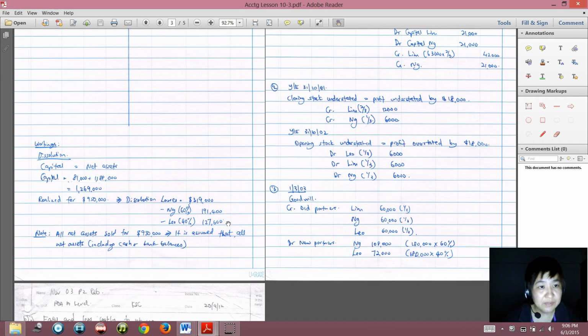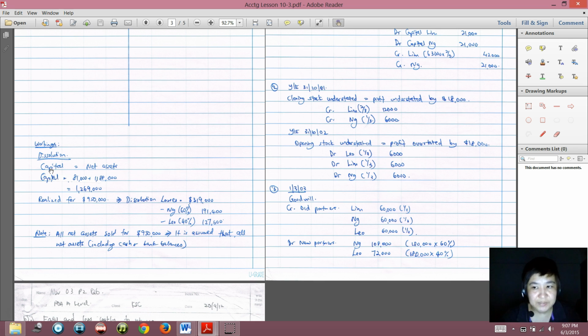Okay, so then how are we going to do this figure? You see, previously you should have followed all the past lessons. Capital will be equal to the net asset of the partnership. Even for a company it is the same. Because capital means, if you are the business owner or you are collectively the business owner, your money in the company.